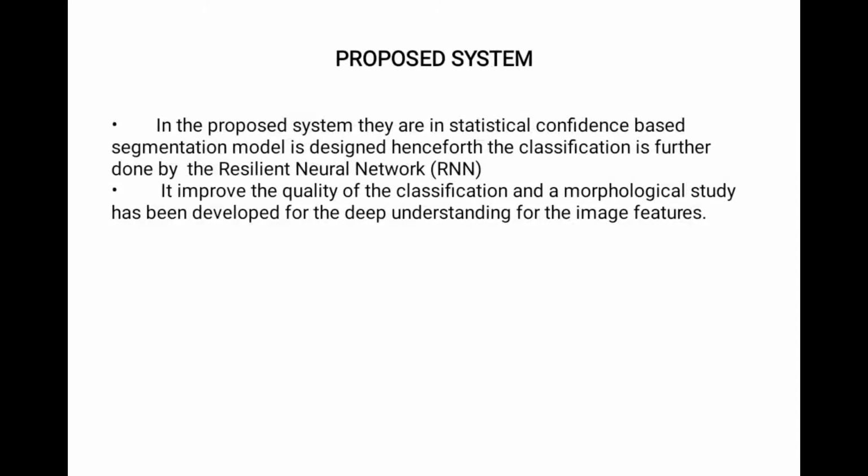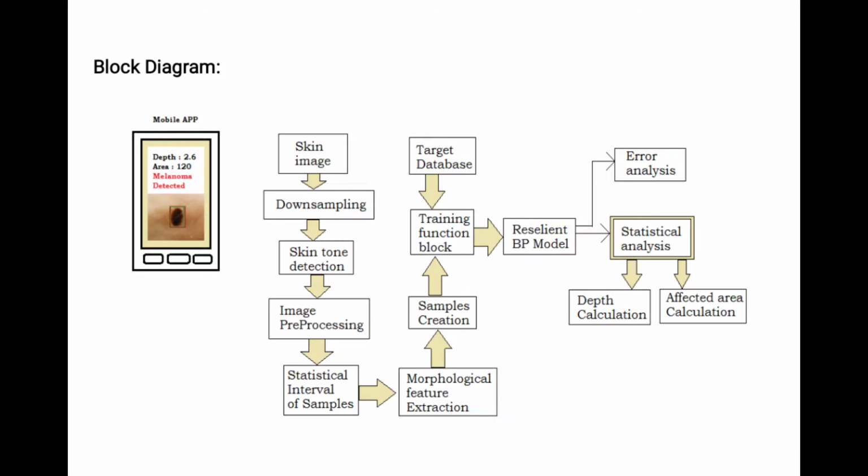Proposed system. In this proposed system, a statistical confidence based segmentation model is designed, and the classification is further done by a resilient neural network. It improves the quality of classification and morphological study. It has been developed for a deep understanding of the image features. In this block diagram,